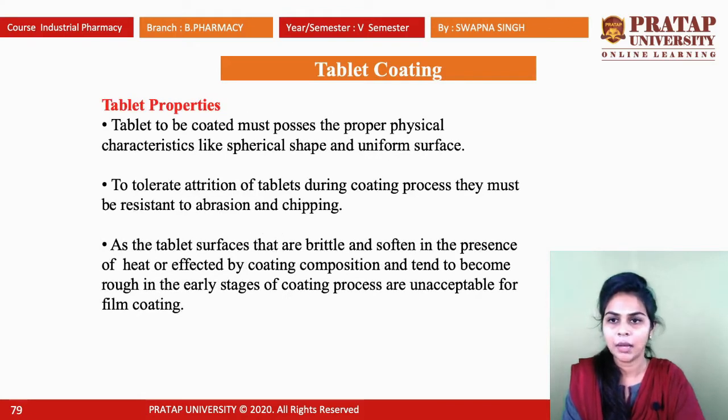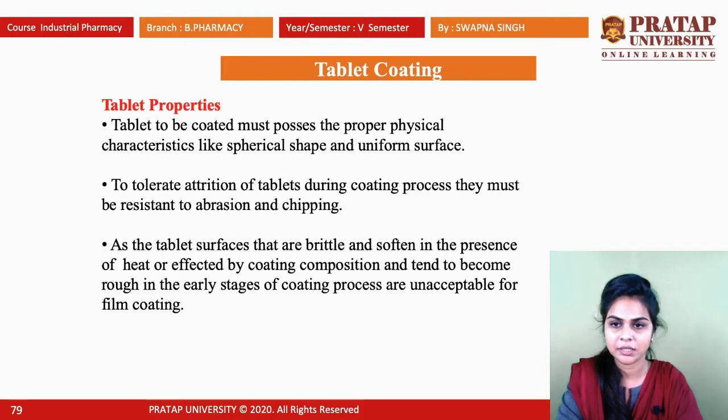First one is tablet properties. The tablet to be coated must possess the proper physical characteristics, like spherical shape and uniform surface. Tablet property is the first component in tablet coating. Whatever tablet we are preparing must have the proper physical characteristics, spherical in shape with a uniform surface, and must tolerate attrition during the coating process.